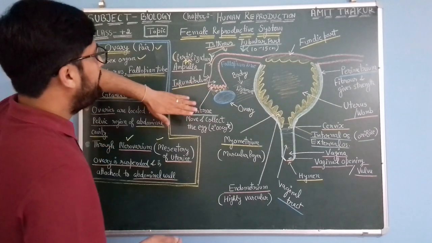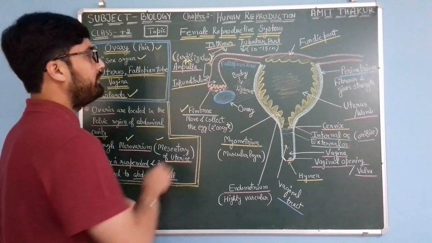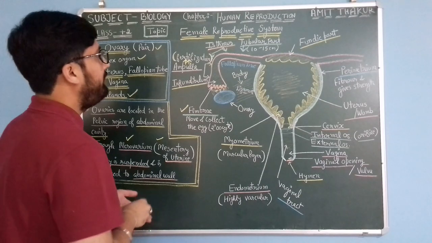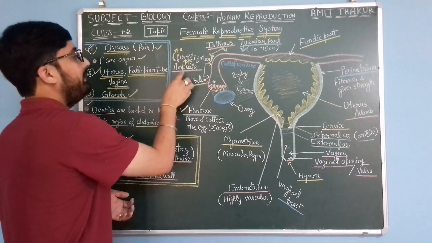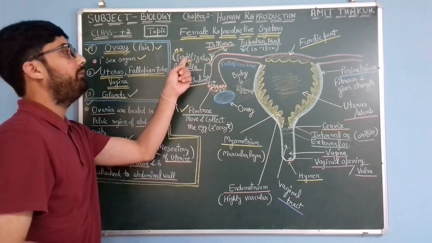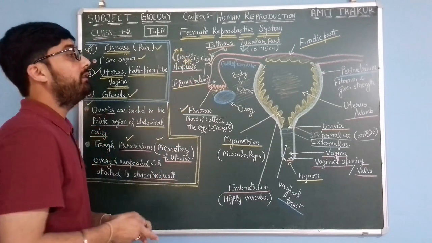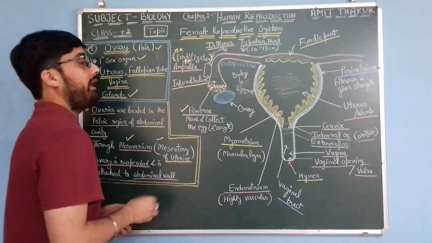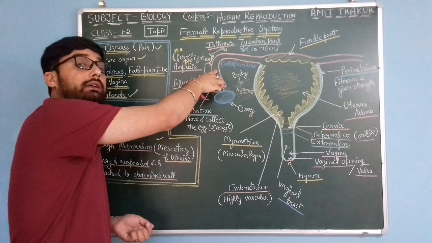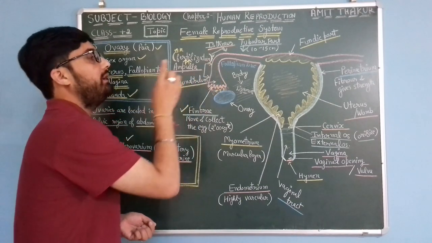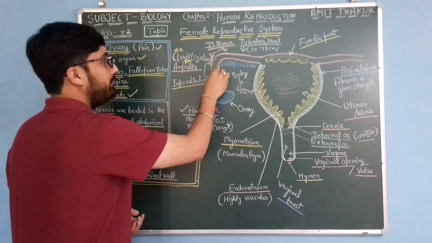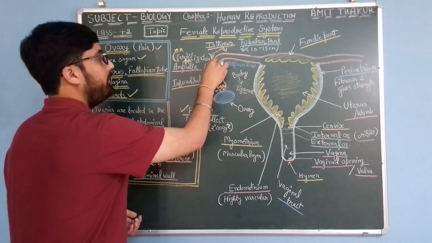So this is the infundibulum, and this whole swollen part is the ampulla. And very important: this ampulla is the site for fertilization. That means a sperm has to reach here in order to fuse with the egg or female gamete. So right over here is the site for fertilization.